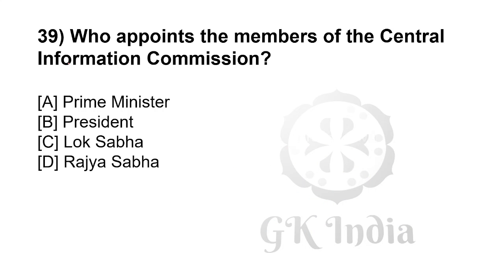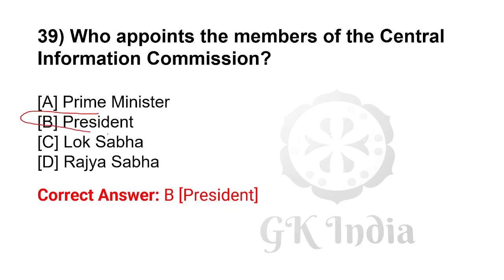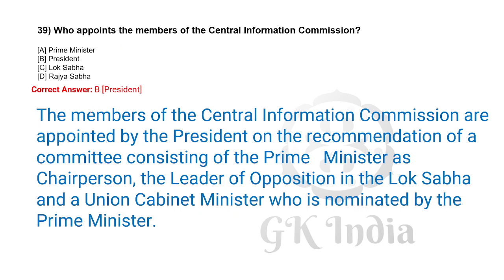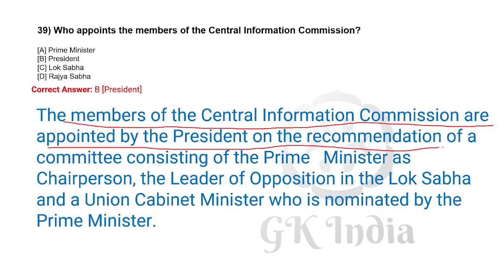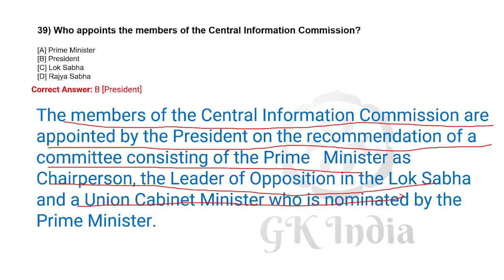Who appoints the members of the Central Information Commission? President. The members of the Central Information Commission are appointed by the President on the recommendation of a committee consisting of the Prime Minister as the chairperson, the leader of the opposition in the Lok Sabha, and a Union Cabinet Minister who is nominated by the Prime Minister.